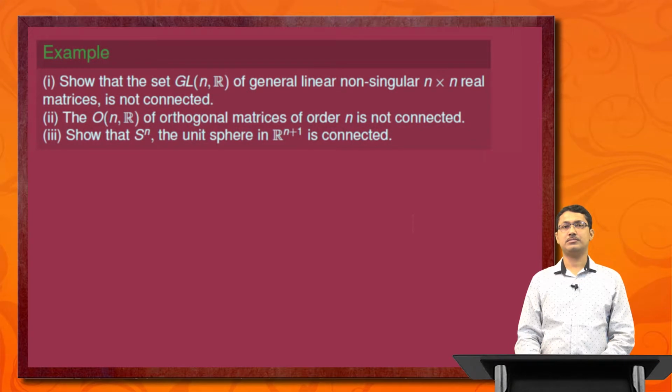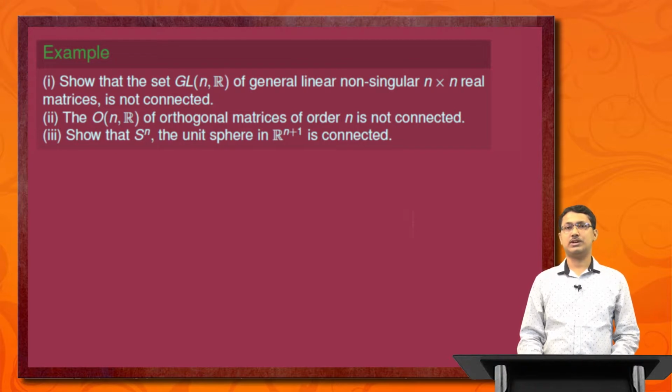Next is an example. Number 1: the set GL(n, R), that is the general linear group of non-singular n cross n real matrices, is not connected. Number 2: O(n, R), the set of all orthogonal matrices of order n, is also not connected. And finally number 3: S^n, the unit sphere in R^(n+1), is connected.